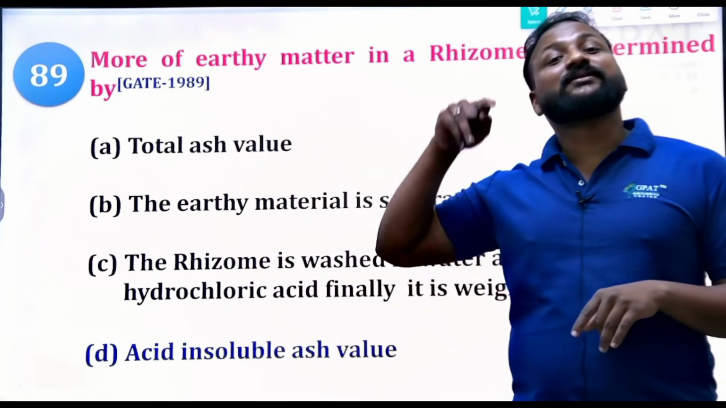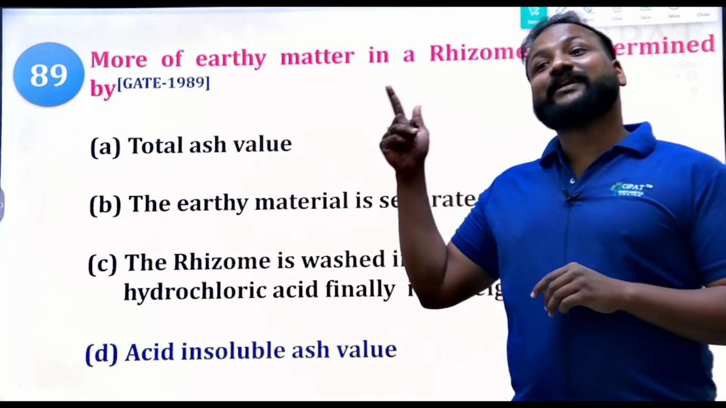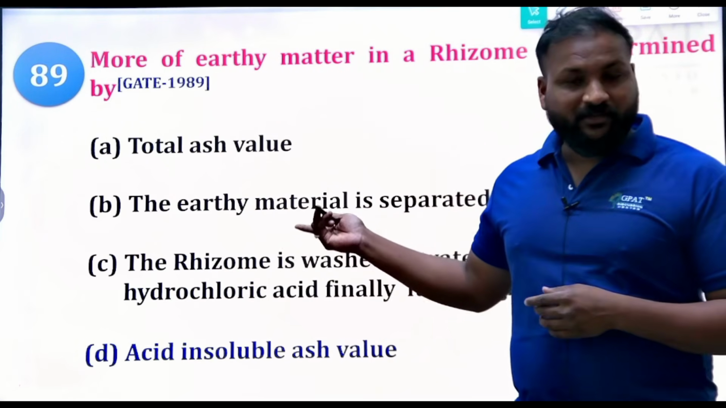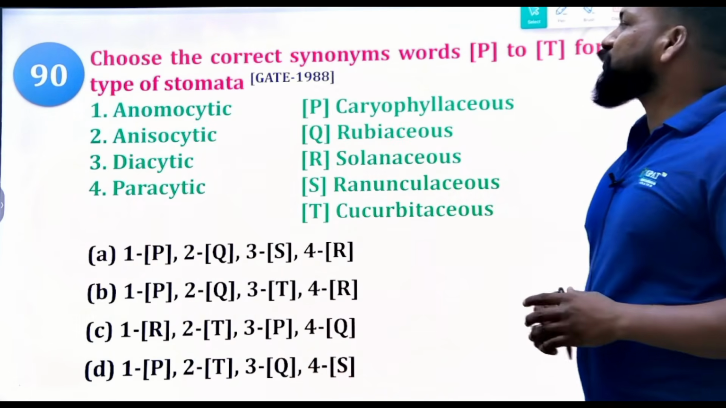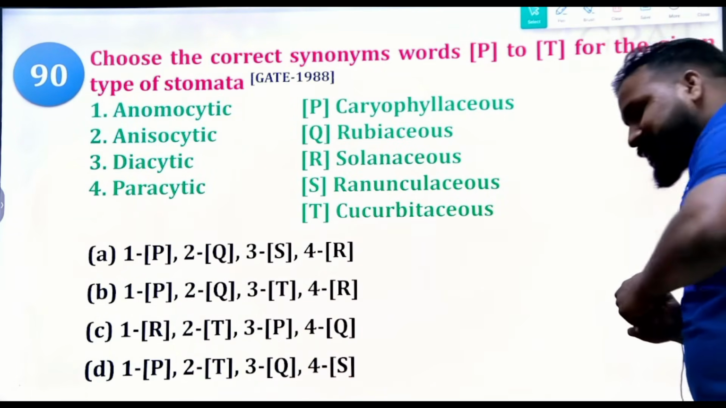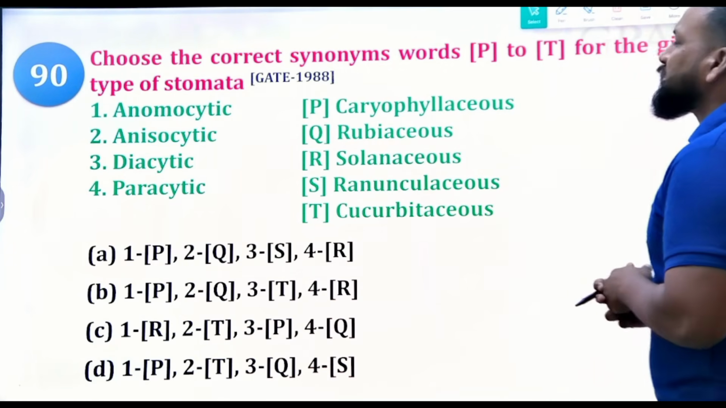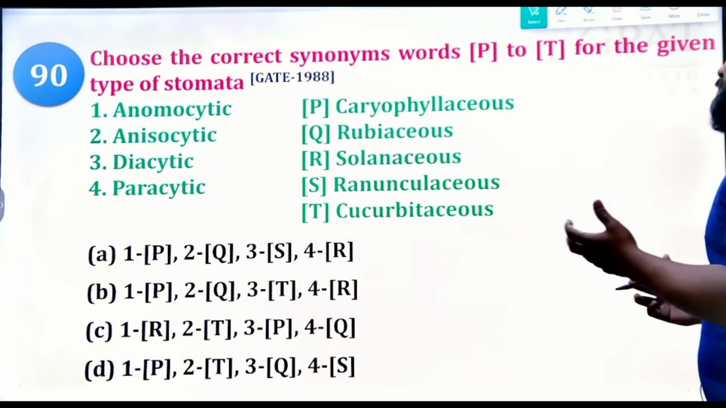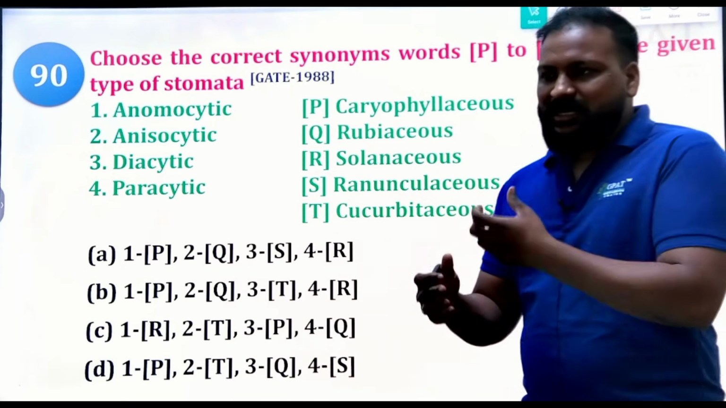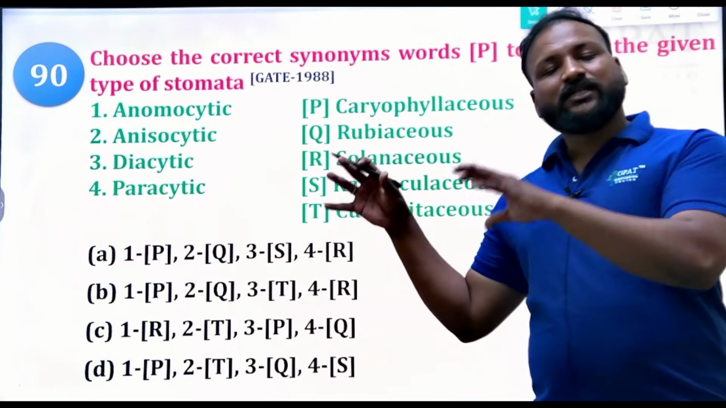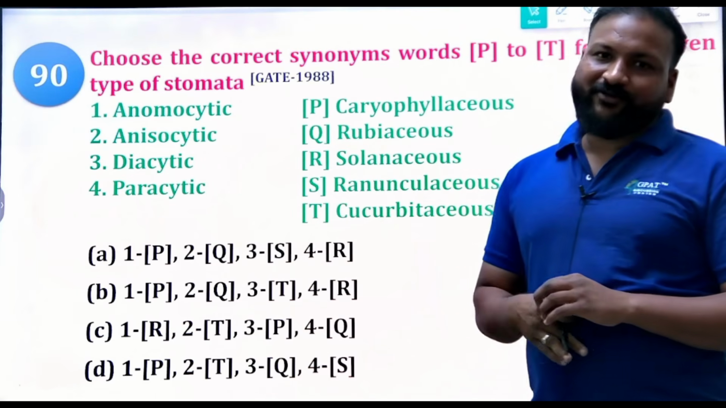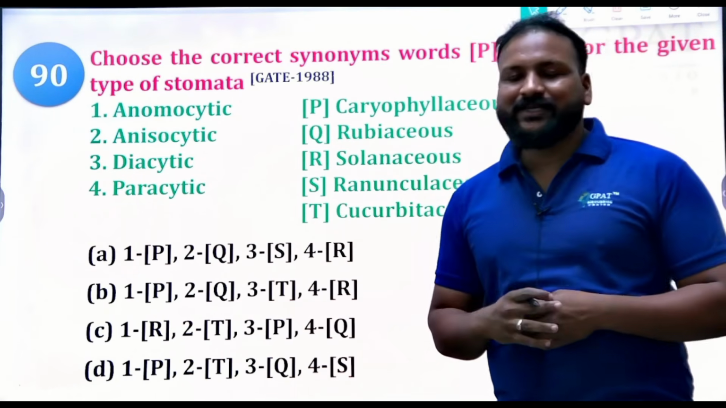The GATE examination from 1989, we have taken the questions and now we are discussing here just to simplify your preparation. And the last question of this series and for this introduction part: choose the correct synonyms of words, that is P to D, for the given type of stomata. Yes, types of stomata we have more than 7, but these 4 are very important. We know anomocytic, anisocytic, diacytic and paracytic.